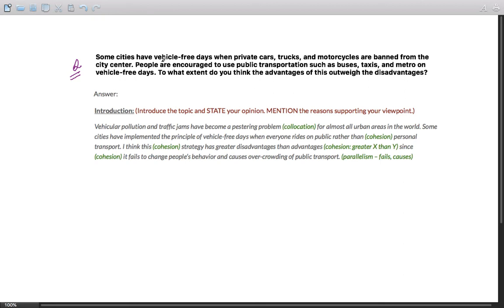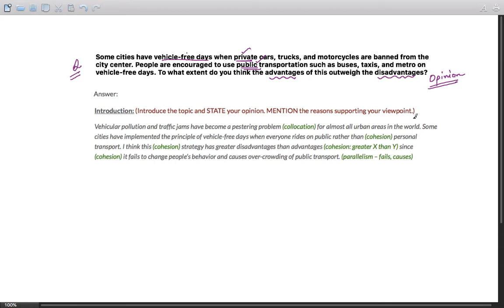Some cities have vehicle-free days when private cars, trucks, and motorcycles are banned from city center. People are encouraged to use public transport. Okay, so it's private versus public. Private are banned, public is encouraged during the vehicle-free days. To what extent do you think the advantages of this outweigh the disadvantages? So it's a question about opinion.